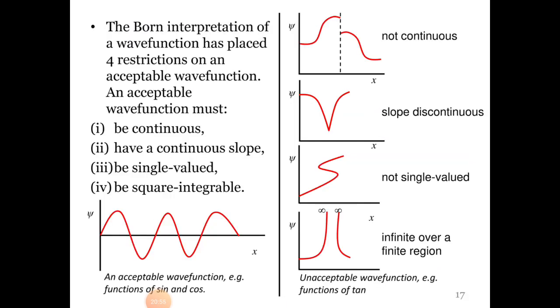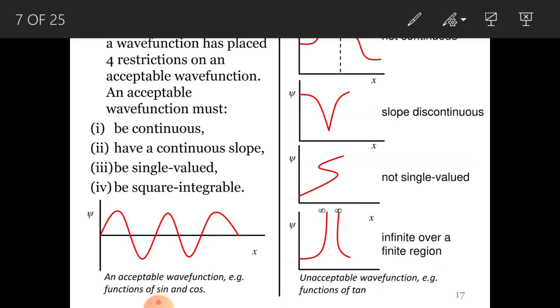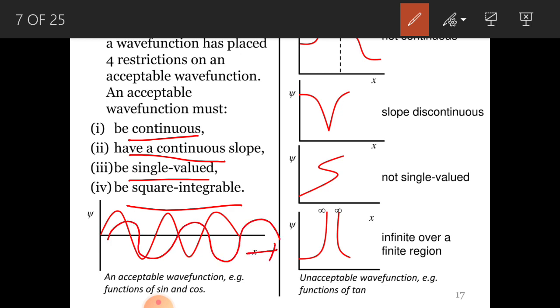You can see here the Born interpretation, which places restrictions for an acceptable wave function. How should the wave function be? As I discussed, it should be a continuous function, it should have a continuous slope, it should be single valued, and it should be square integrable. Something like this: if it is a continuous function, you can see it goes on continuously with respect to x.